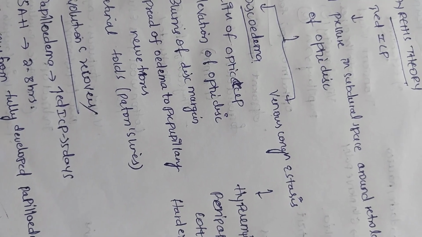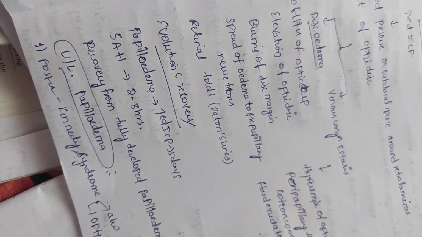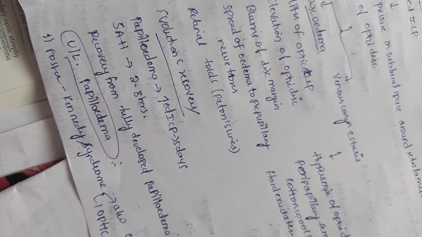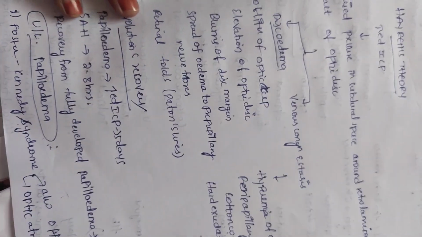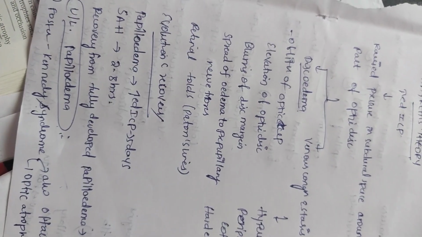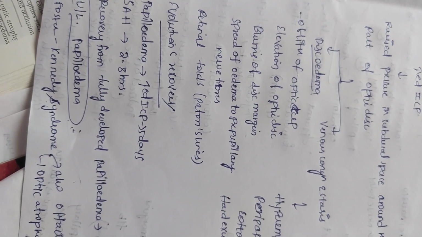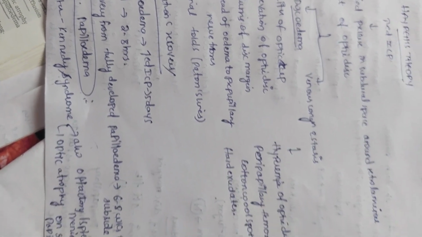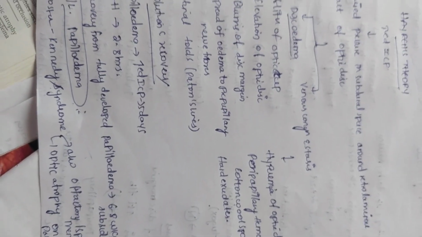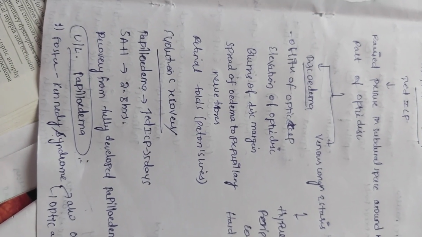I want to show those pictures. After this evaluation and recovery, papilledema due to increased ICP will be seen within 5 days, whereas in subarachnoid hemorrhage papilledema will be visible within 2 to 8 hours only. Recovery from fully developed papilledema takes 6 to 8 weeks; it subsides 6 to 8 weeks after the onset.